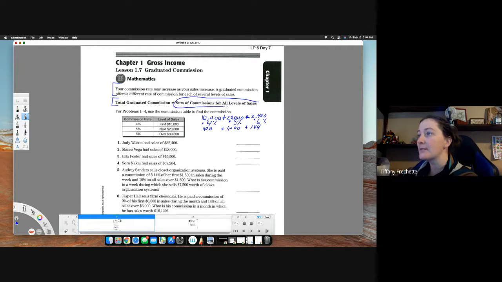The sum of commissions for all levels. So here's my 3 levels. Sum means add them together, right? So that's what that formula means. The sum of all levels. You calculate each level, and then you add them together. So when I add these together, she gets a commission of $1,544 for her sales of $32,400.